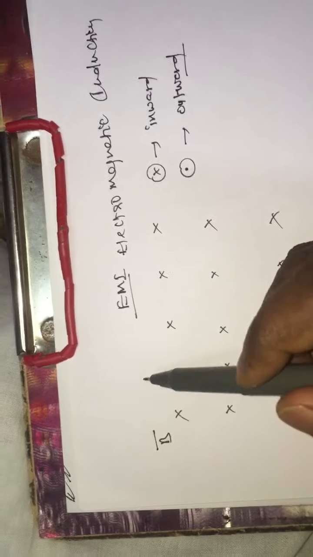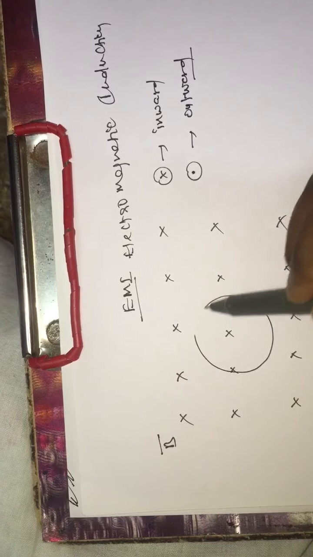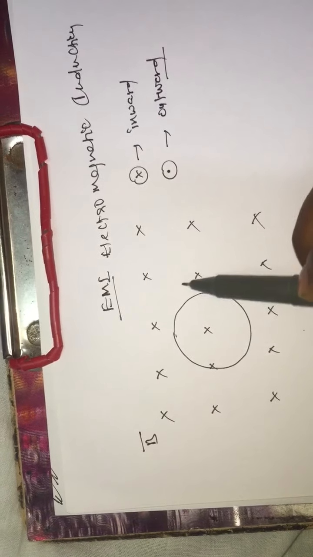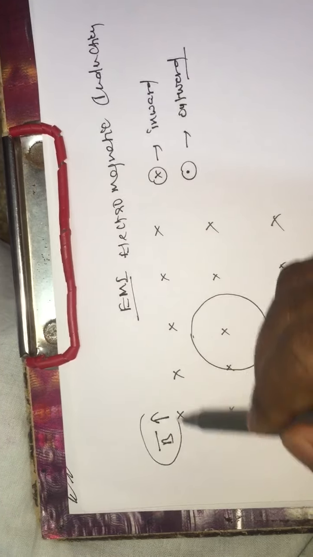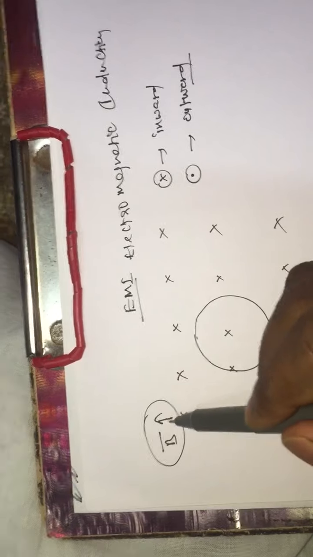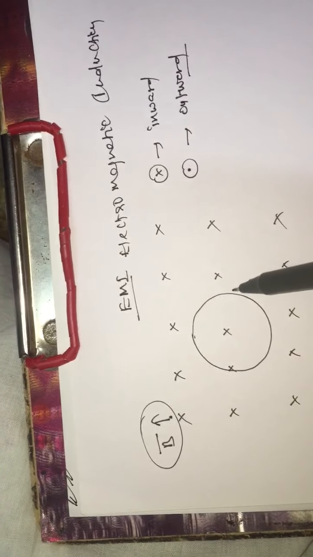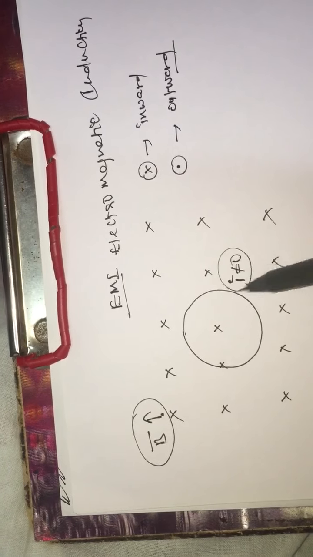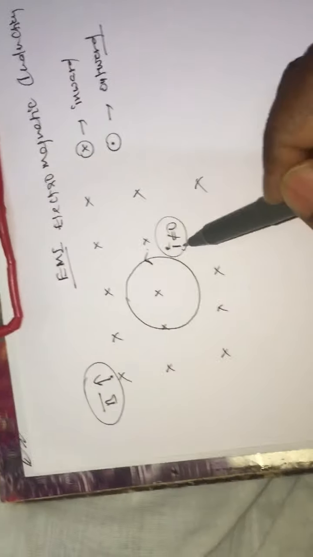Here the magnetic field is acting inward, and there is a closed loop which we placed in the external magnetic field. Let's consider that the magnetic field is increasing. If the magnetic field which is acting inward is increasing, then we observe that there is a current induced in the loop.